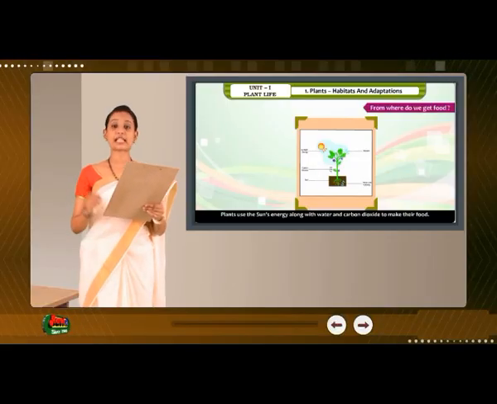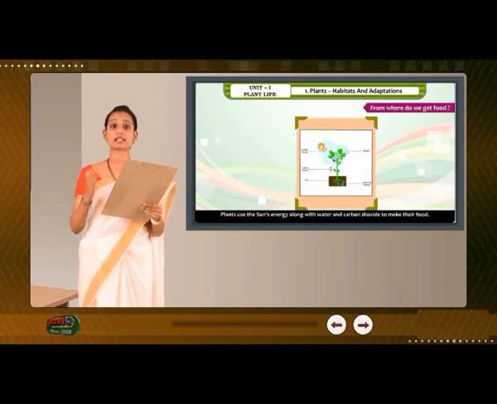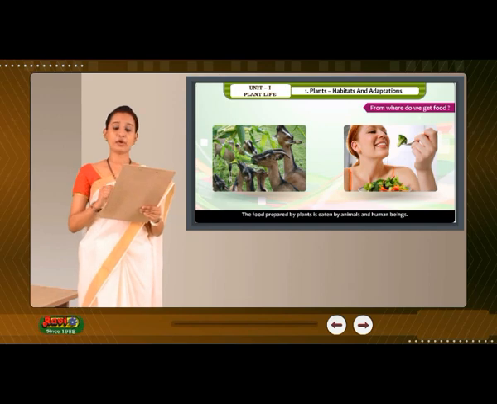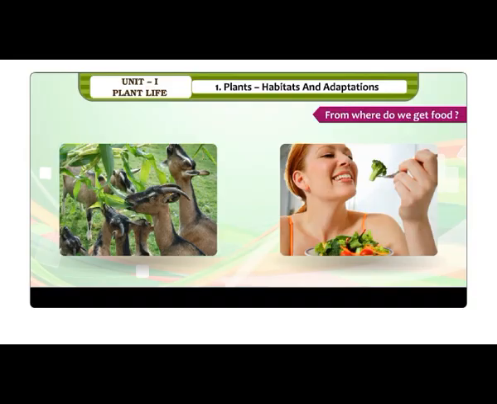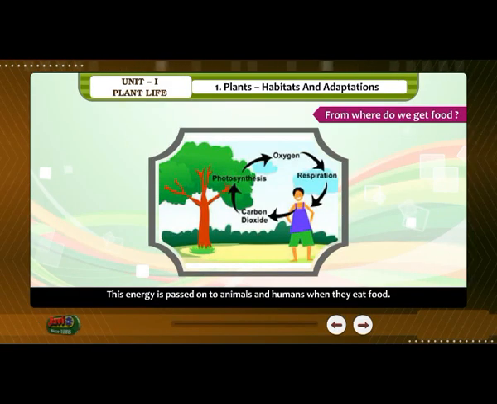Plants use the sun's energy along with water and carbon dioxide to make their food. The food prepared by plants is eaten by animals and human beings. This energy is passed on to animals and humans when they eat food.